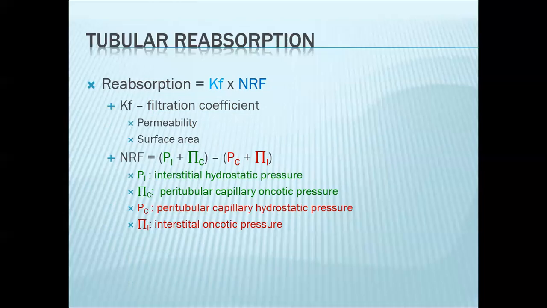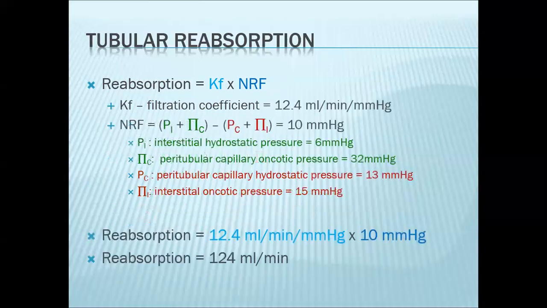So here, you will note that your interstitial hydrostatic pressure and your peritubular capillary oncotic pressure, these two Starling forces will increase the rate of reabsorption. For your peritubular capillary hydrostatic pressure and your interstitial oncotic pressure, this will prevent reabsorption.